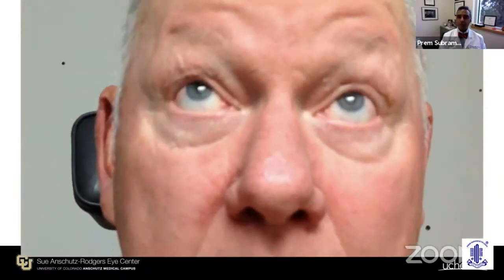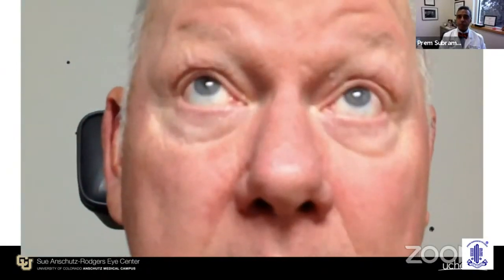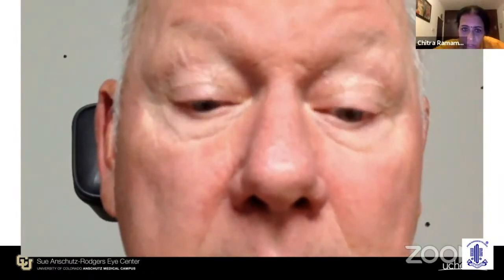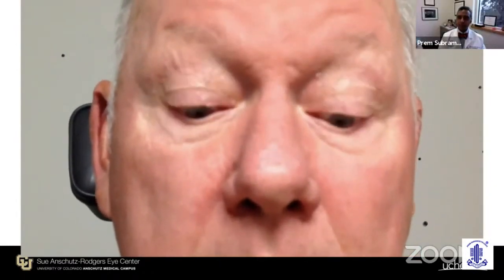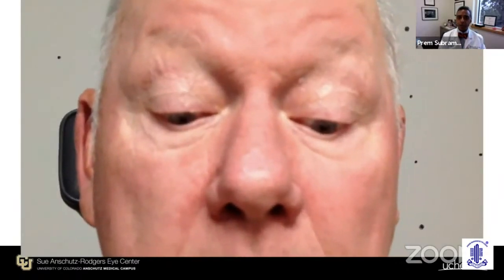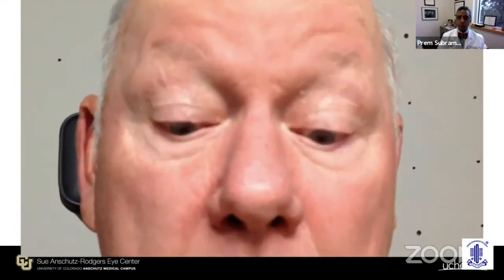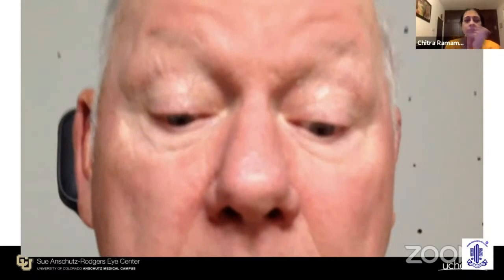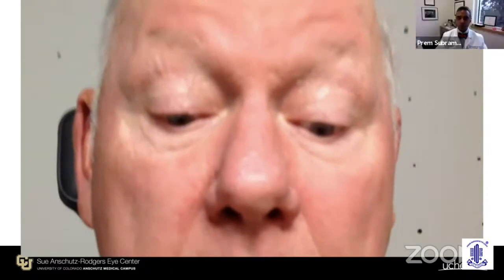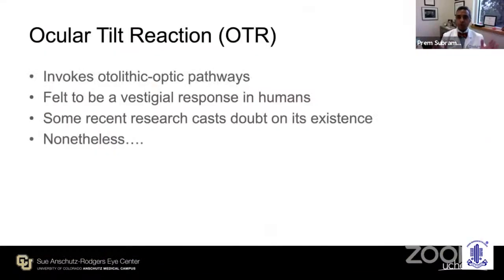And this gentleman demonstrates that very nicely. Watch as he looks up and down. See, and he's trying to look straight up and down, but his eyes deviate to the left side as he looks down. And this is classic ocular lateropulsion. He's not trying to do this. This is involuntary deviation of his eyes toward the left side as he is making what he thinks are purely vertical saccades. So if you ever see this, look carefully for Horner syndrome, look for vertigo, ask the patient about vertical shifts in their perception of the world.